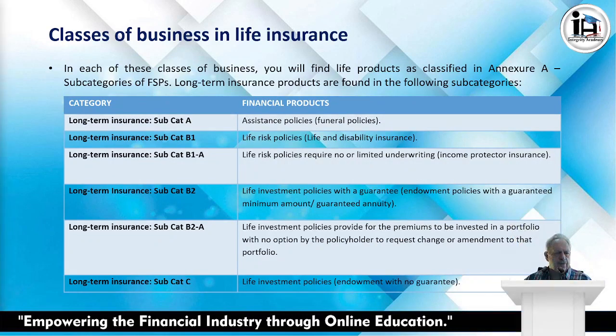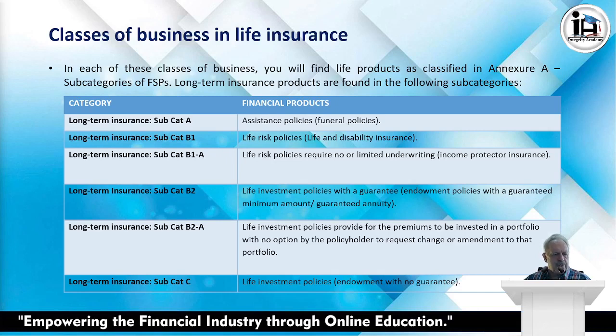In each of these classes of business, you will find life products as classified in Annexure A subcategory of the FSP. Long-term insurance products are found in the following subcategories. Right, let's look at the categories. Long-term insurance subcategory A, which is your assistance policies or funeral policies. Then you've got long-term insurance subcategory B1, which is life risk policies or life and disability insurance. Then you've got subcategory B1A, which is your life risk policies, no or limited underwriting, which is typically something like an income protector insurance policy.